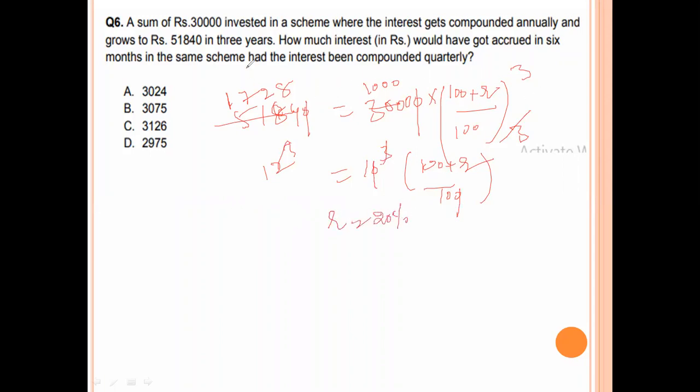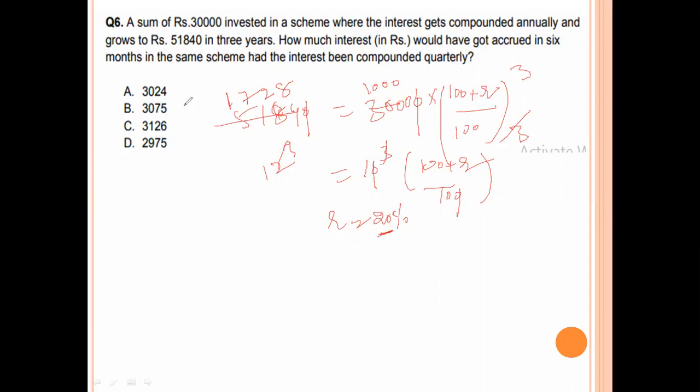Now find how much interest would have accrued in 6 months in the same scheme had the interest been compounded quarterly. Quarterly means yearly 20% means quarterly is 5%, 5 4 to 20.